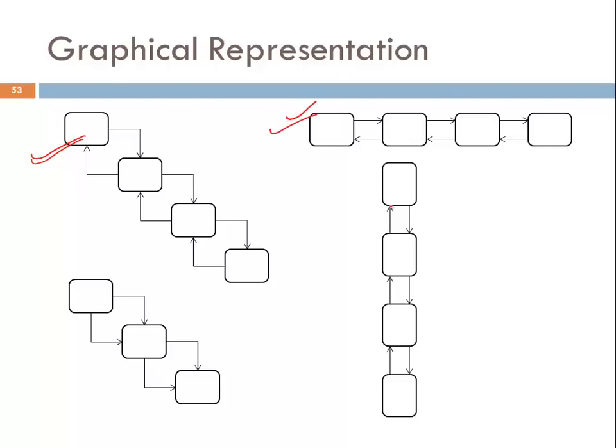This is also correct. This is calling, calling, calling, and returning, returning. It is also correct. But here, this is calling it and this is calling it. There is no return back. That's why this is an incorrect graphical representation of recursion.